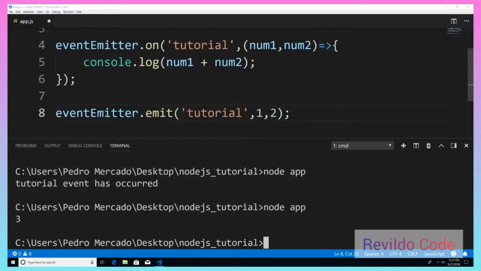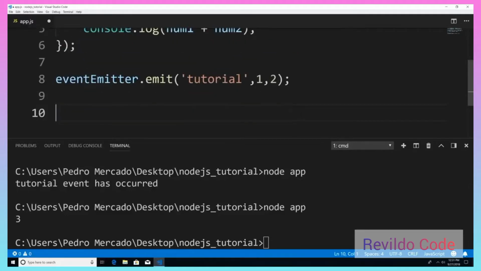Now this is all fine and dandy, but how would I create a custom object which takes advantage of using events? Well, I could just inherit from the Event Emitter class. So, for example, let's say that I want to create a person class.